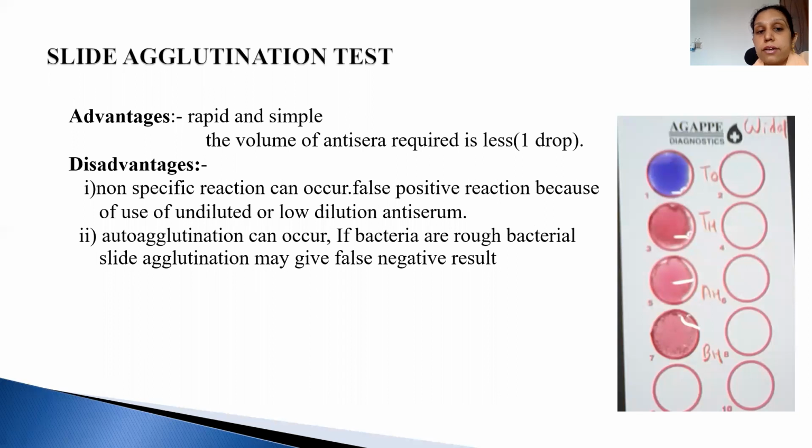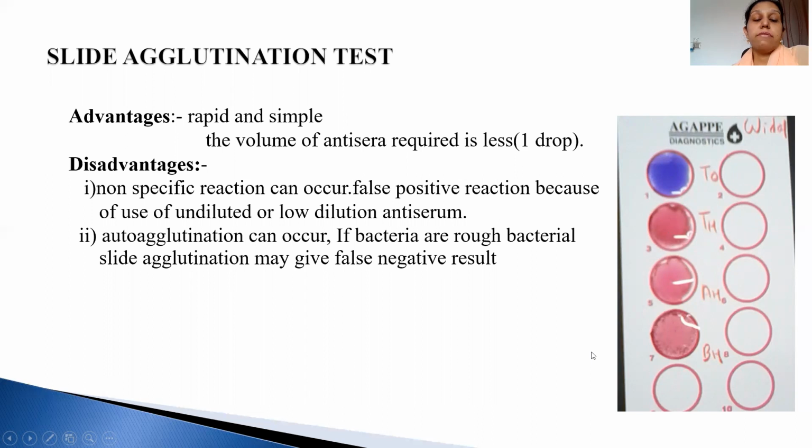So what is slide agglutination? We studied that antigen and antibody react. We do it on the slide, and it's a simple and rapid test. It needs just less than one drop of antisera. Now this is a slide Widal test. We can see TH and BH, AH and BH. In this slide, we can see the TH and the BH are positive. There you can see the clumping.